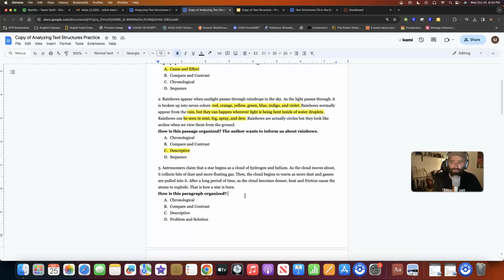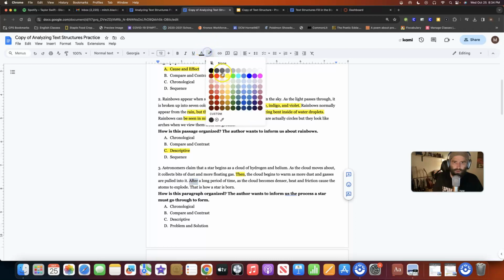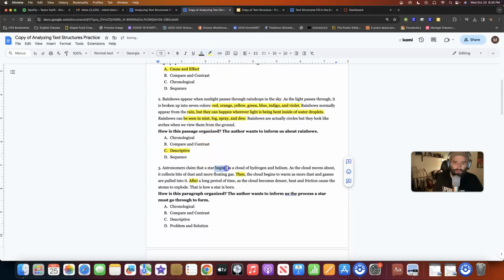So again, when I read this one, it just jumps right off the page. The author wants to inform us the process a star must go through to form. Okay. And so there's a bunch of signal words, right? There's then, there's after, and then I thought there was one other one. Am I missing it? Oh, I know where it is. It's right here. Begins. Okay.